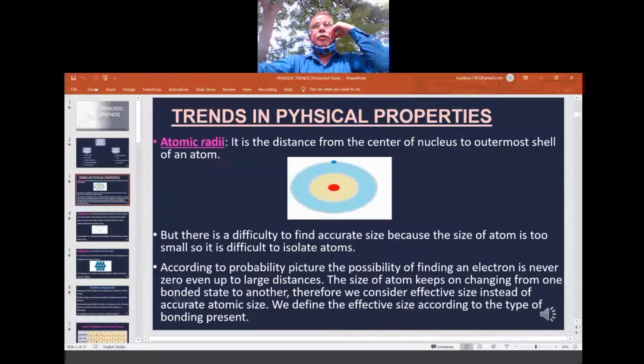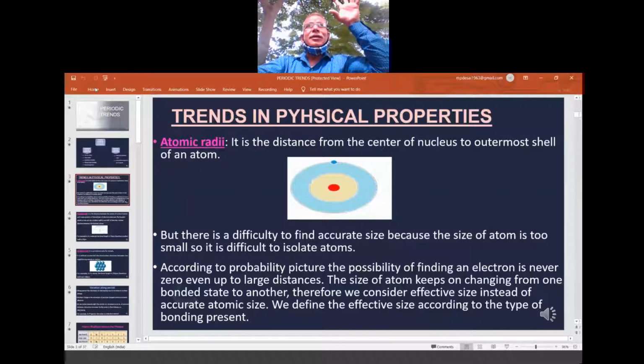According to the Heisenberg uncertainty principle, it is impossible to measure the velocity or momentum and the position of an electron simultaneously. So uncertainty prevails always.